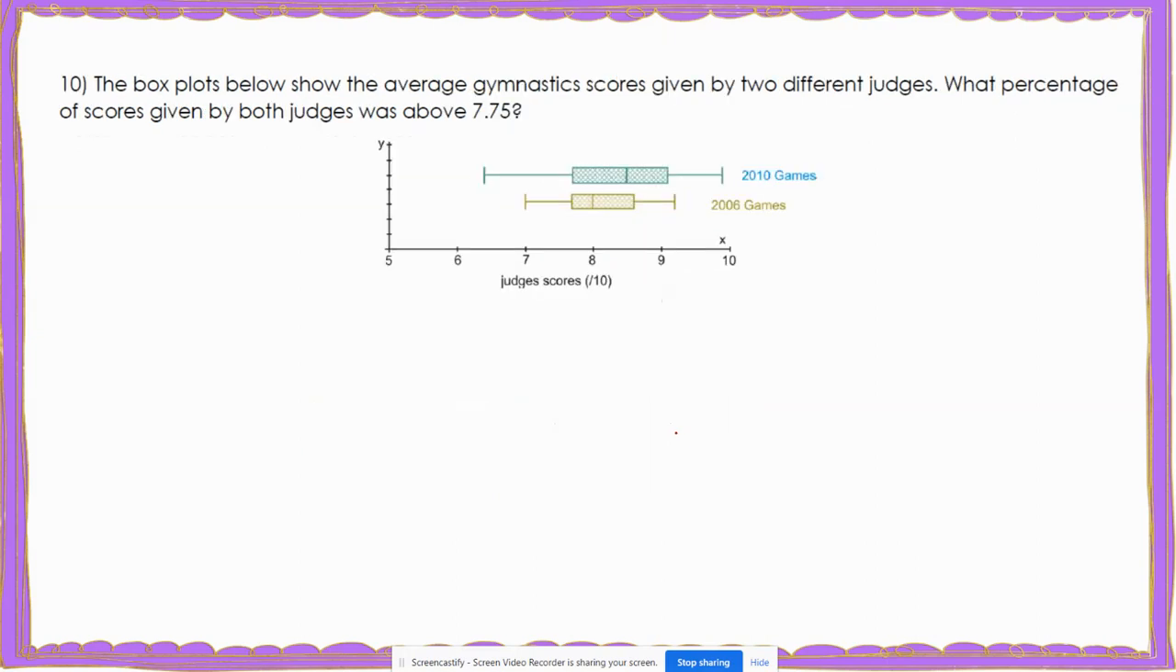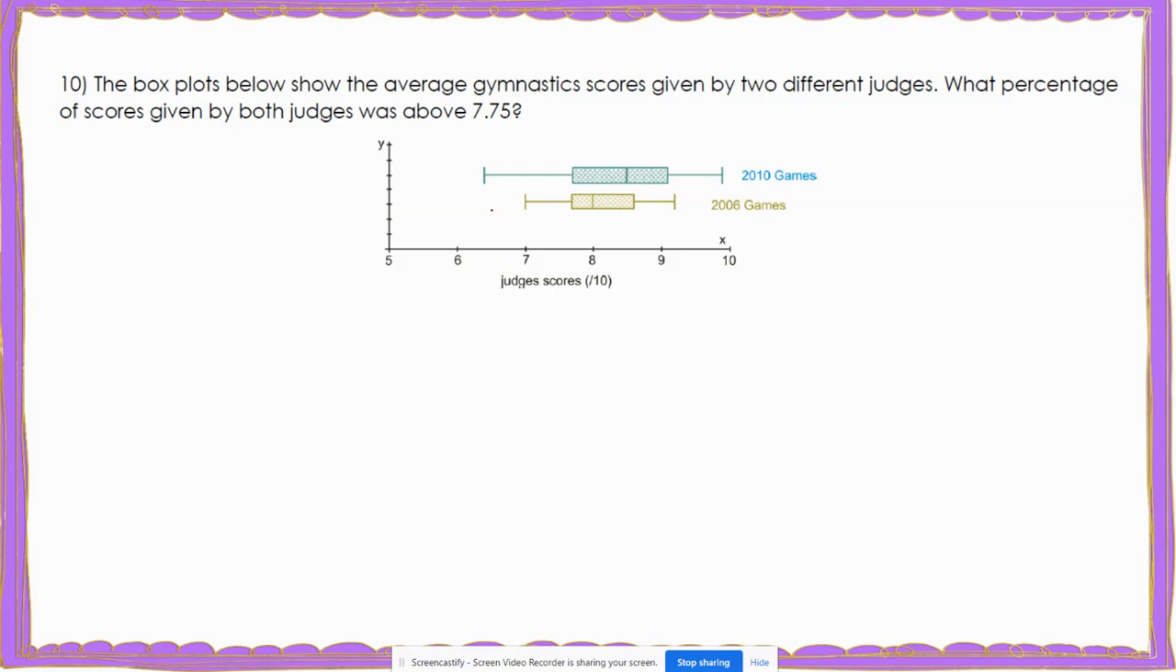Now let's go to page 14. On page 14, number 10 says the box plots below show the average gymnastics scores given by 2 different judges. What percentage of scores given by both judges was above 7.75? So we need to find 7.75.